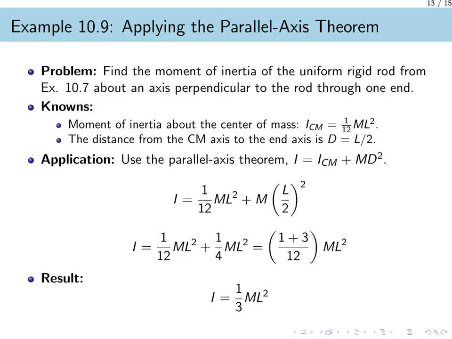Now, we substitute these values into the parallel axis theorem, which is I equals I_CM plus m times d squared. This gives us the expression 1/12 mL squared plus m times the quantity L over 2 squared. Squaring the L over 2 term gives us 1/4 mL squared. Adding the two terms together, 1/12 plus 1/4 results in 4/12, which simplifies to 1/3. The moment of inertia for a uniform rod rotating about its end is 1/3 mL squared.